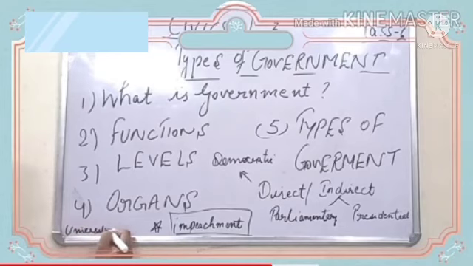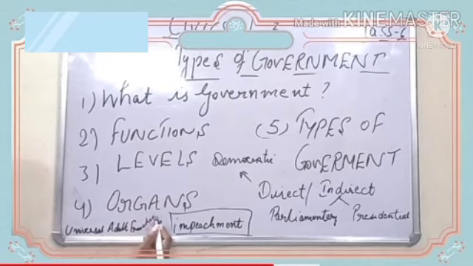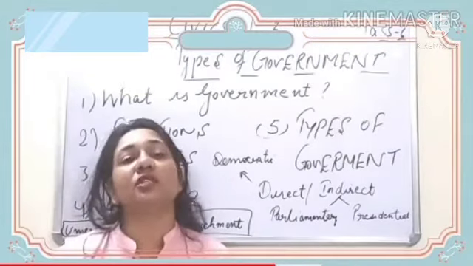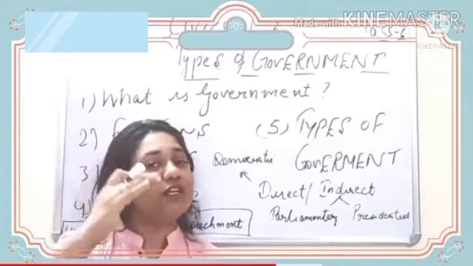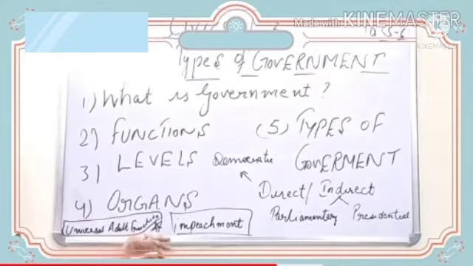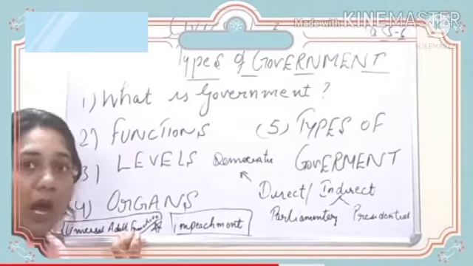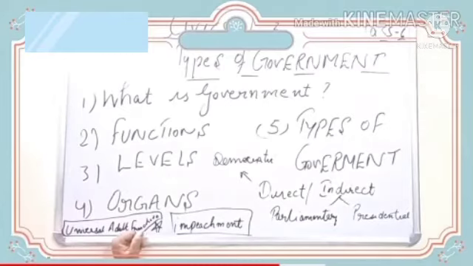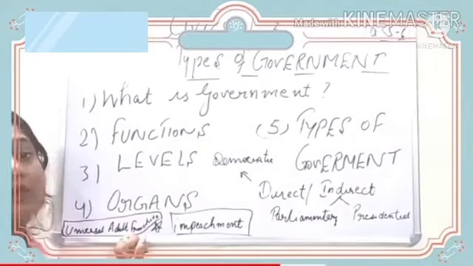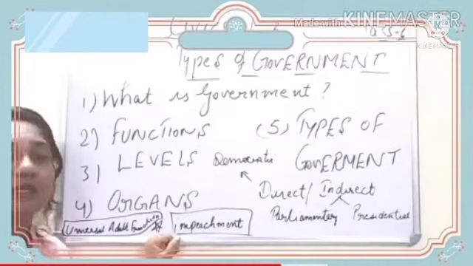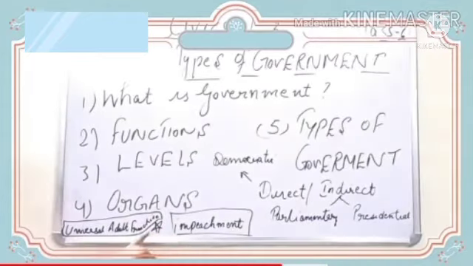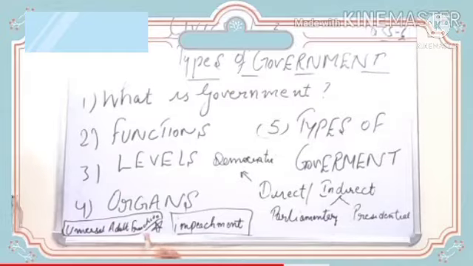universal adult franchise. So we have already seen so many videos based on this, right? If you remember, just tell me what is universal adult franchise. If we separate these into three different words, universal means all over India, adult means who are of 18 years and above 18 years of age, they are categorized under the term adult, and franchise comes from a French word franc, which means freedom.